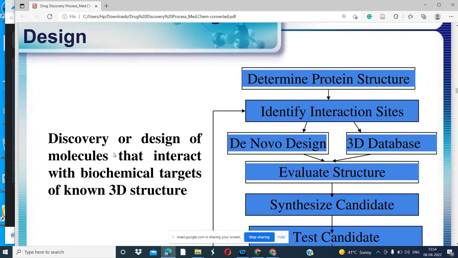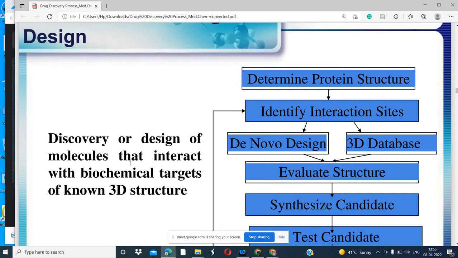Then we do the discovery and design new molecules. We do not have the drug, but we have the structure of the protein, then we can design the drug. It is easy, but it is also a very costly procedure because no drug is available. We are designing a new drug, so it will need clinical trials, the cost will be high, and there will be a long process. But we have the structure, so we have the possibility.